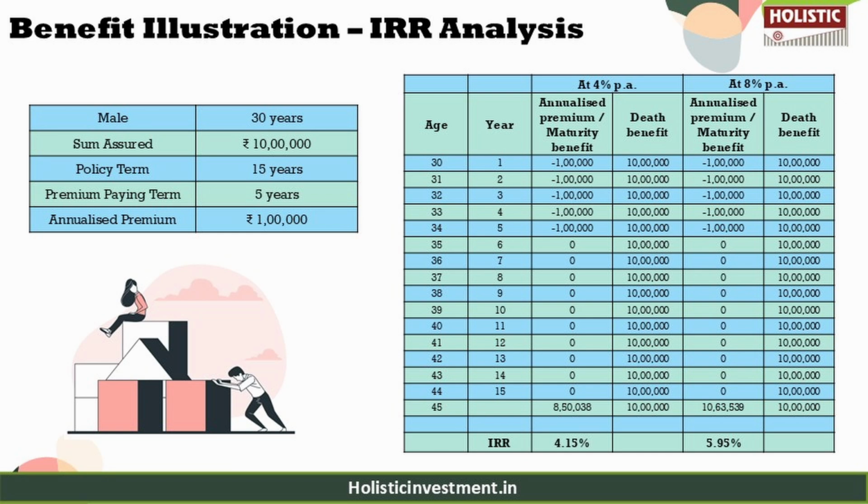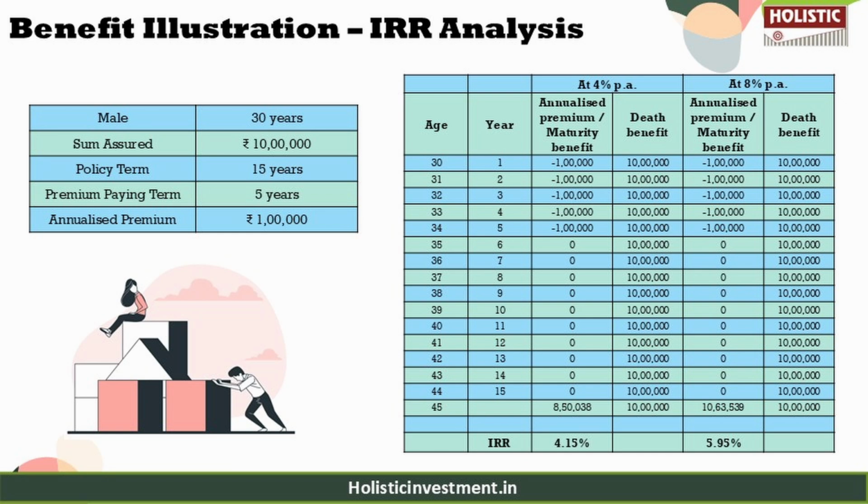So let us, for example, assume that a 30-year-old male opts for this plan, paying an annual premium of 1 lakh for 5 years. So this policy term is 15 years with a sum assured of 10 lakhs. Now, the guaranteed benefit at maturity is 5 lakh 916 rupees, but there are also non-guaranteed benefits. For that, we are going to calculate at a future assumed rate of return like 4% and 8%.